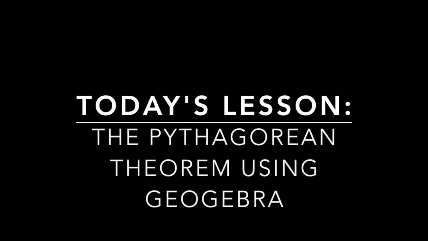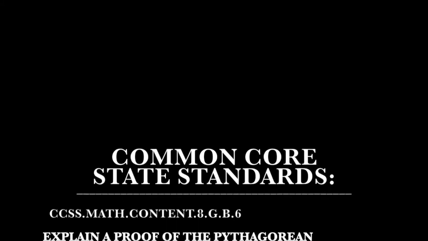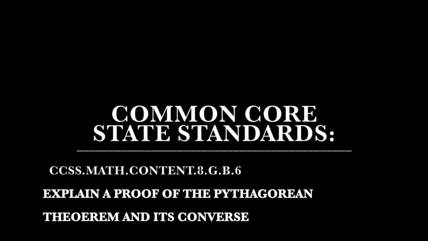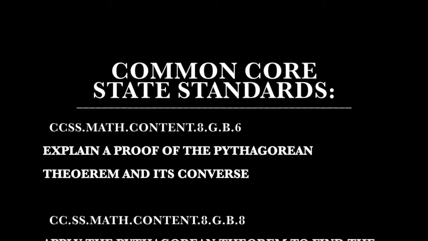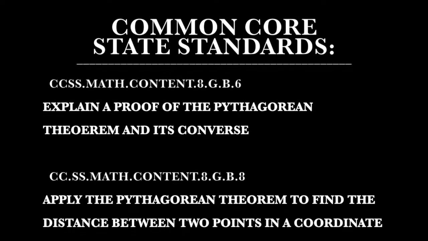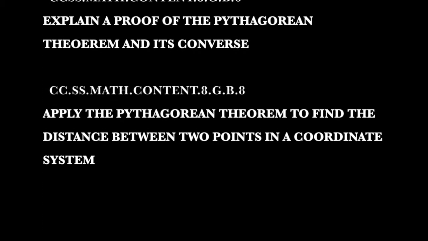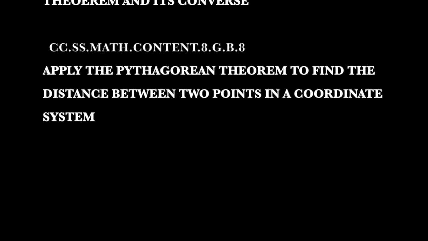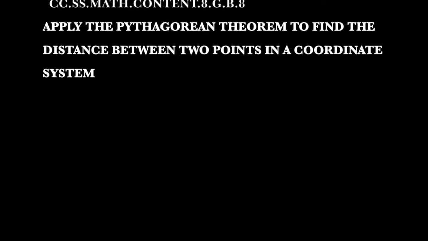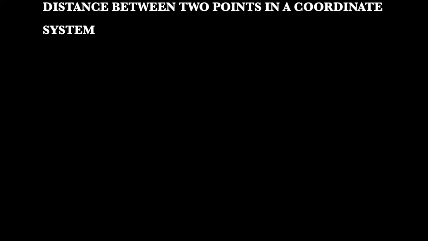Today's lesson is on the Pythagorean theorem using GeoGebra. The Common Core standards and objectives for this lesson include: explain a proof of the Pythagorean theorem and its converse, and apply the Pythagorean theorem to find the distance between 2 points in a coordinate system.